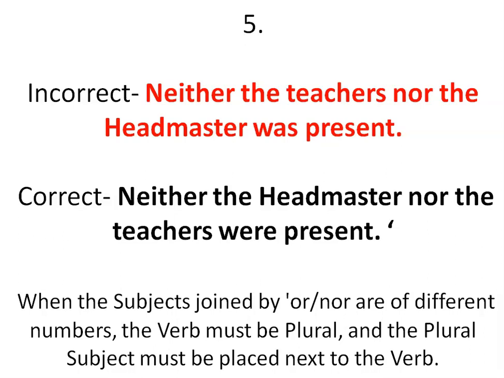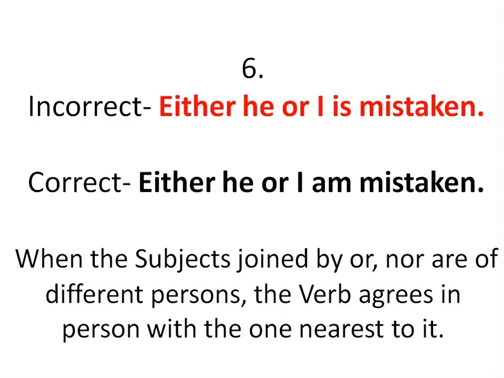Now we move on to the next slide. Either he or I is mistaken is the incorrect version, and the corrected version is either he or I am mistaken. So what is the logic behind it? What could be the reason for this correction? When the subjects joined by or, nor are of different persons, the verb agrees in person with the one nearest to it.